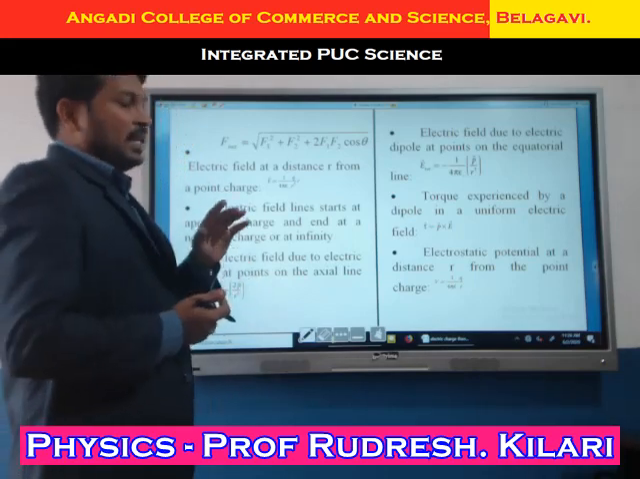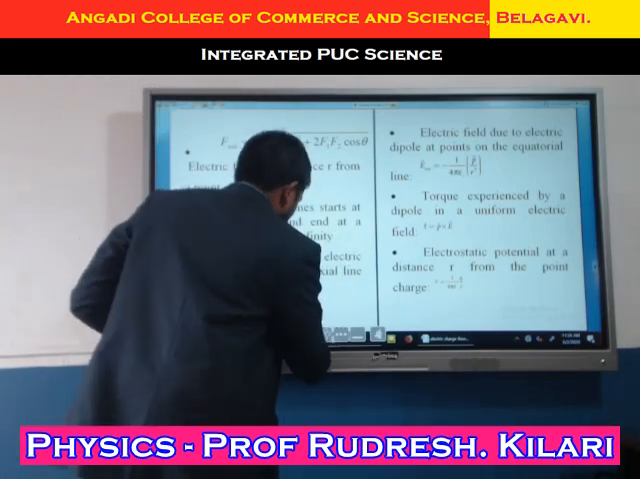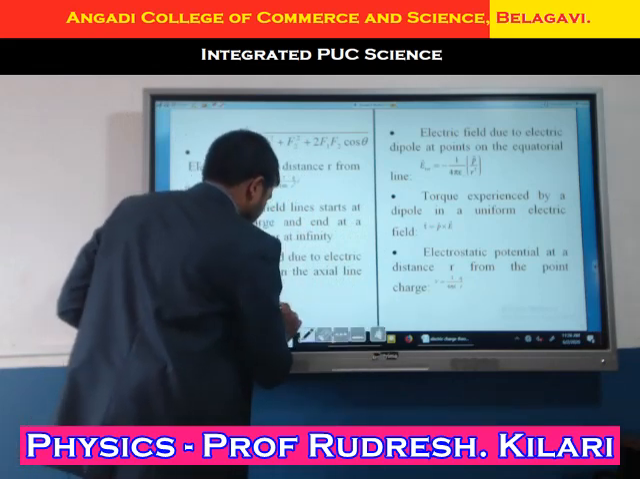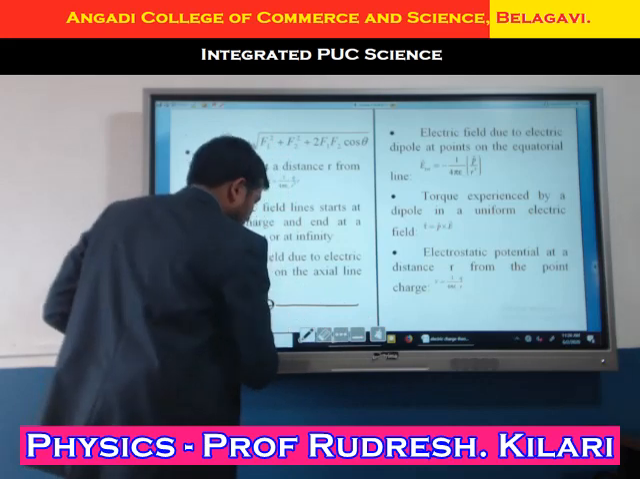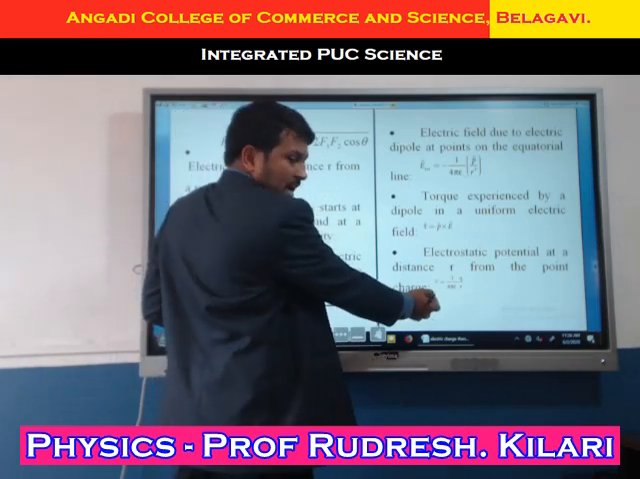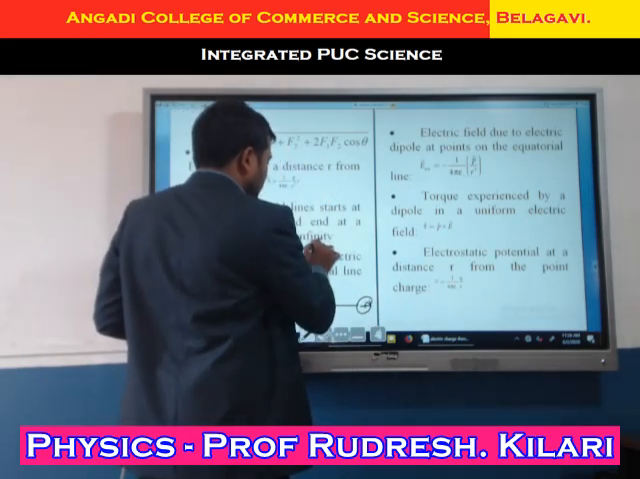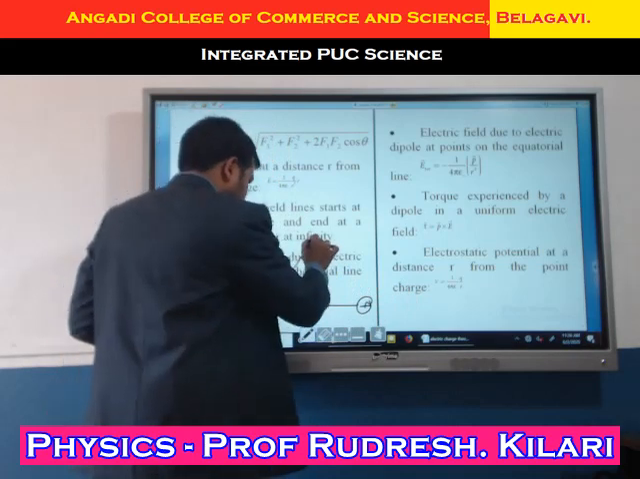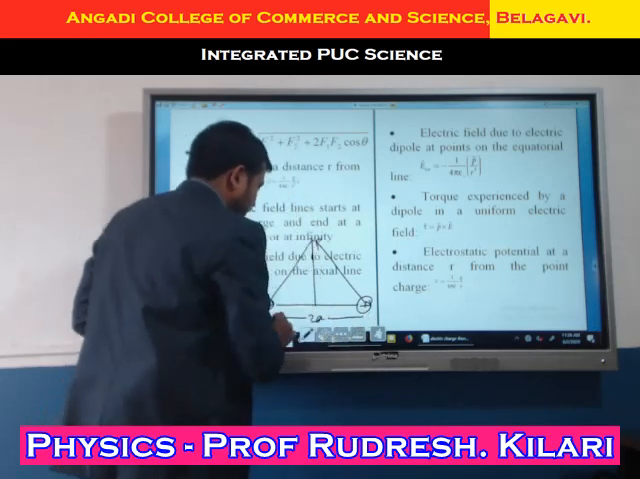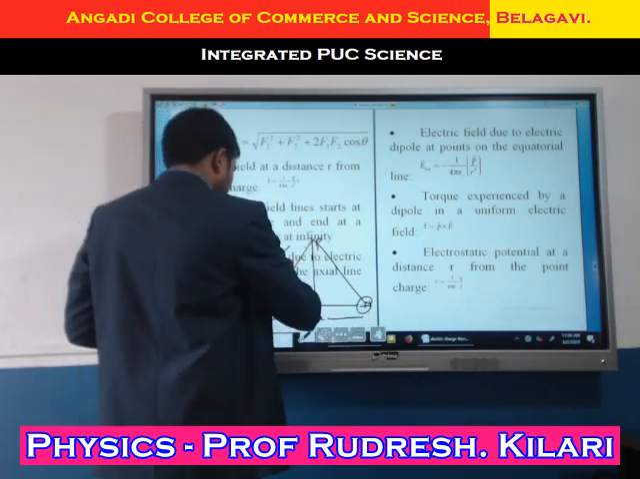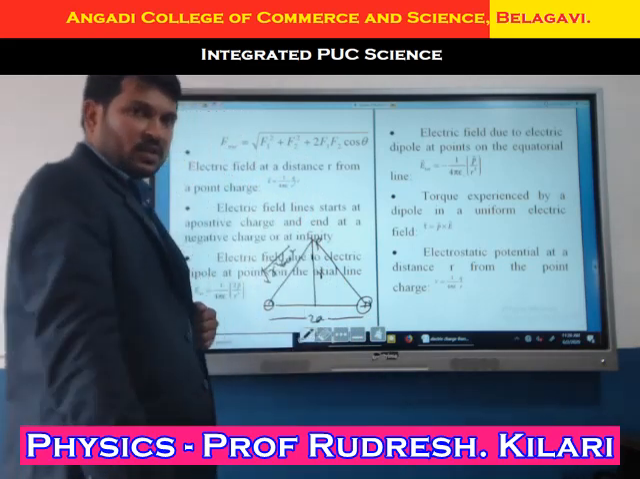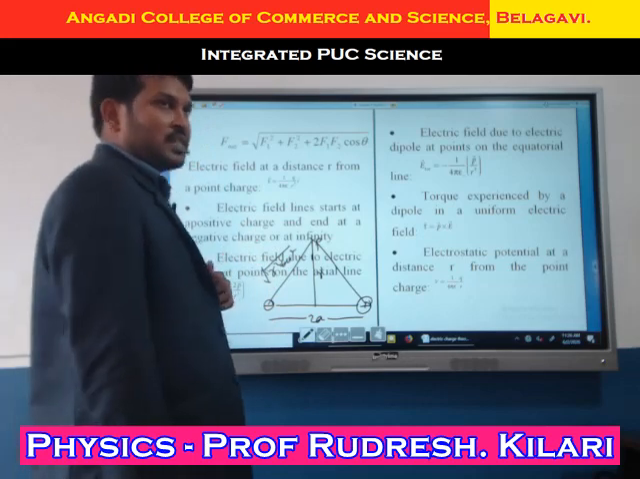Next one, electric field along the equatorial. Same thing here, we derived this one also. One is a negative charge, another one is a positive charge. Earlier we placed it along the axis; now I am placing the charge at the equatorial point P. This is the distance 2a. What did we get here? This is r square plus a square. By solving, what is the expression we got?